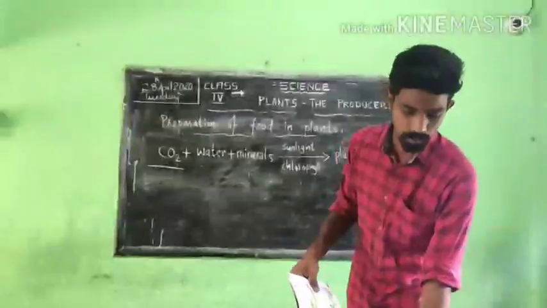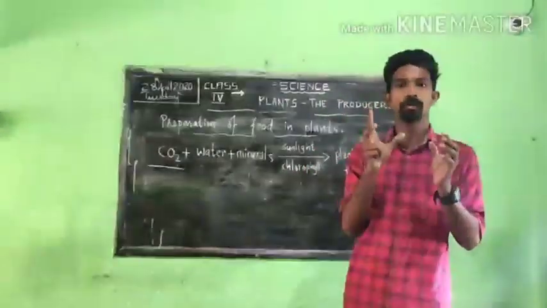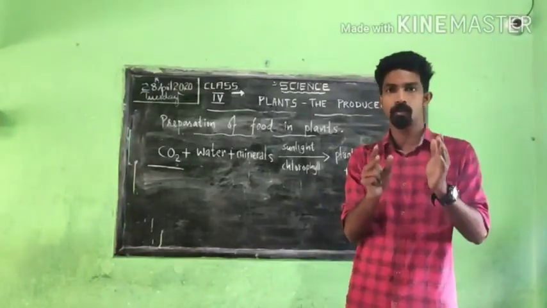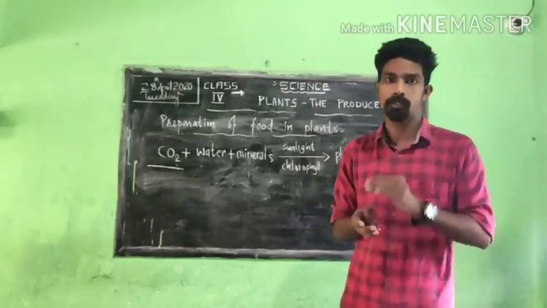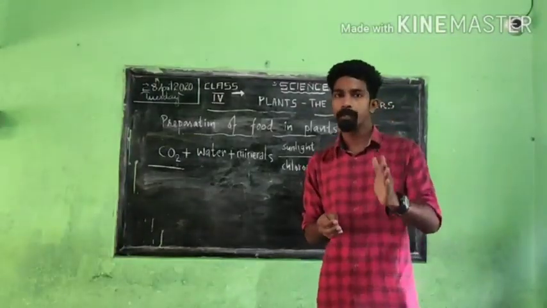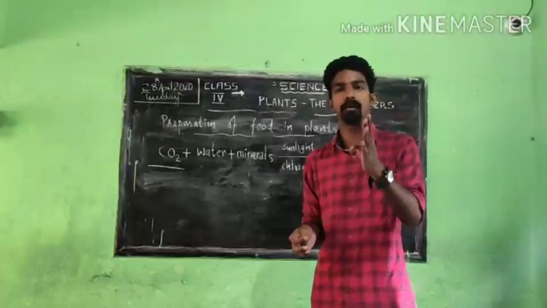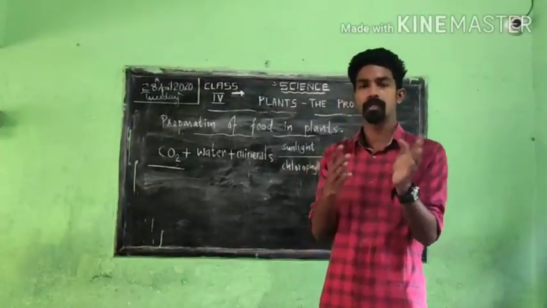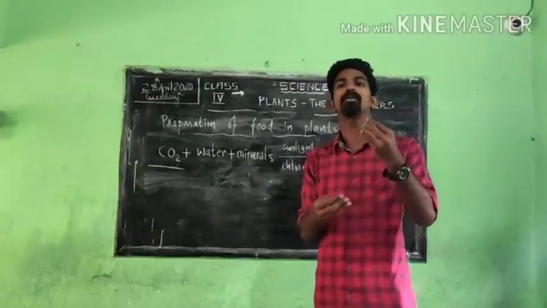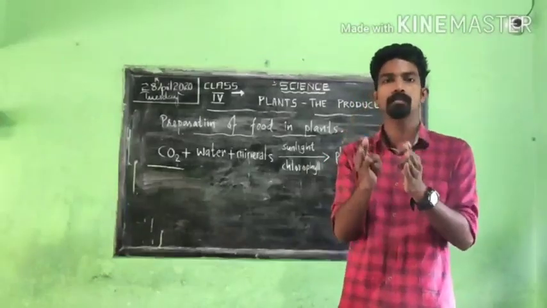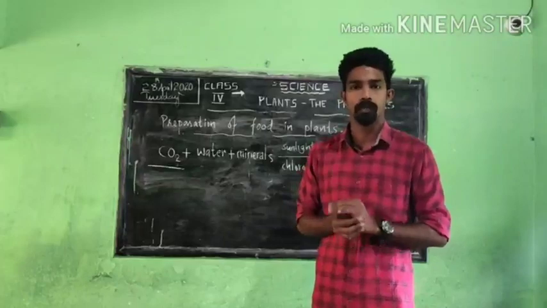Today we studied about food preparation in plants, and the main thing you have to keep in your mind: you have to do a small homework, make a short note of the photosynthesis process. Just write it by yourself, once. There will be mistakes if you write by yourself. So first you write it. If there are mistakes, cross check with your textbook. Then write a second time once again, so you will get a little more points. Likewise you make a short note and study the photosynthesis process. That is your homework.